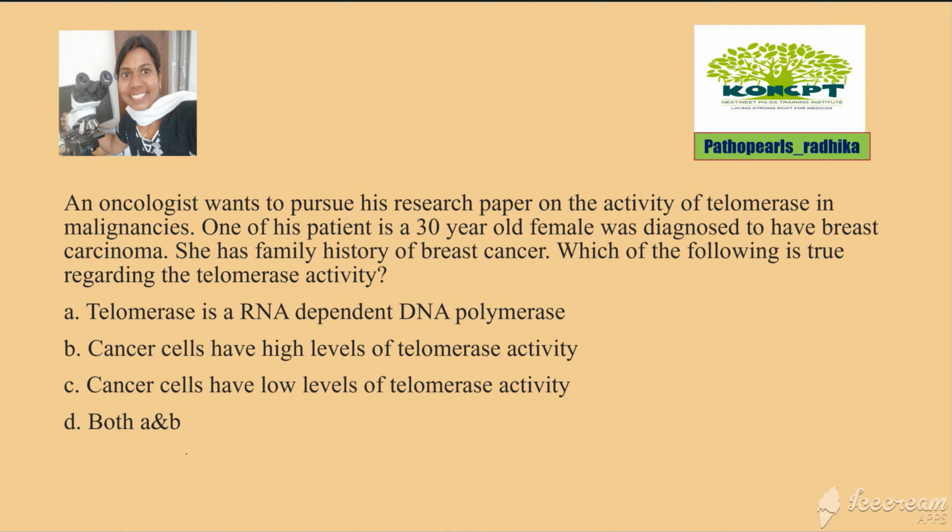A, it's an RNA-dependent DNA polymerase. B, cancer cells have high level of telomerase activity. C, cancer cells have low levels of telomerase activity. D, both A and B. So it's about cancer and the expression of telomerase. Before that, you should know what telomerase is.